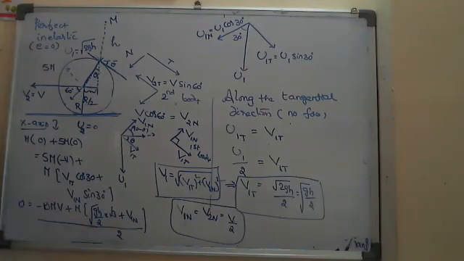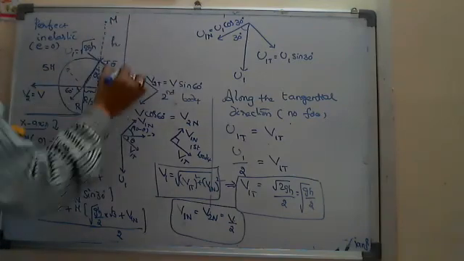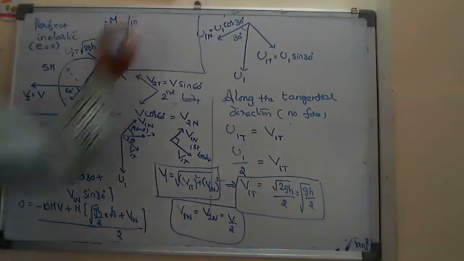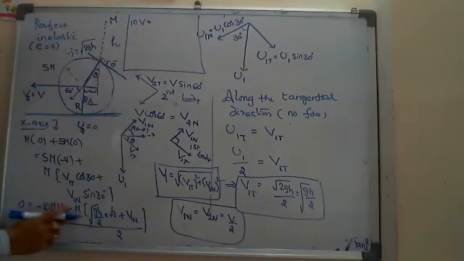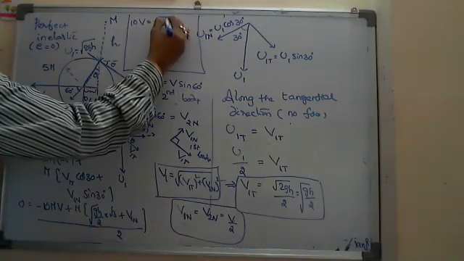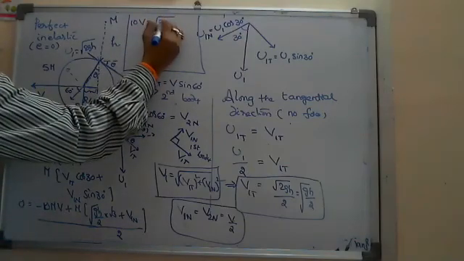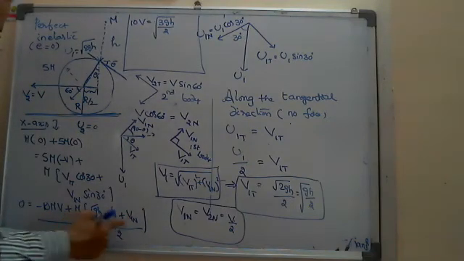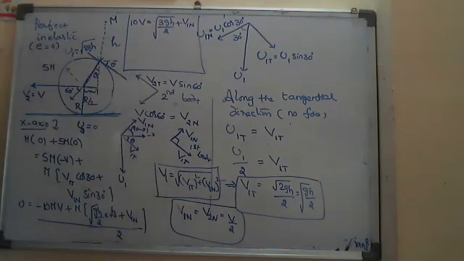Then cross multiplication, that becomes 0. And here this one taken to the other side, that is 10v, after cancelling m. So 10v equals, m cancelled, root of gh by 2 and the 3 also taken in, so this is root of 3gh by 2, plus V1N.